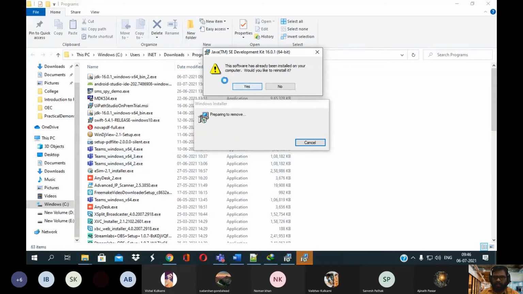Okay, so here you just need to follow the instructions by default as they are. Just click on the Next and Yes buttons.